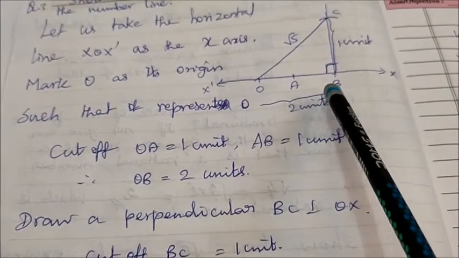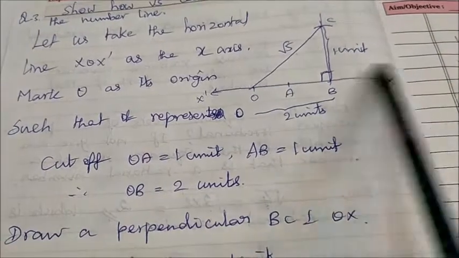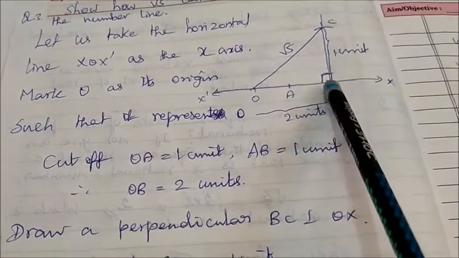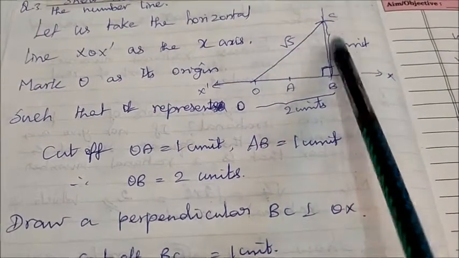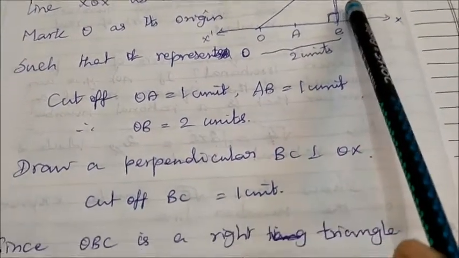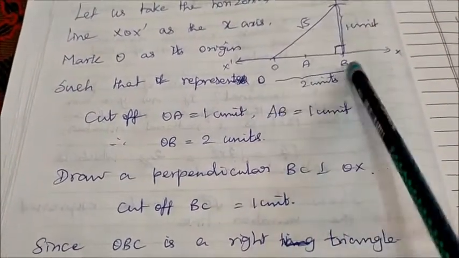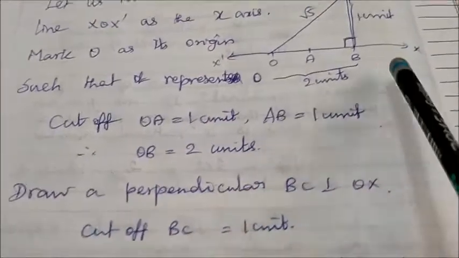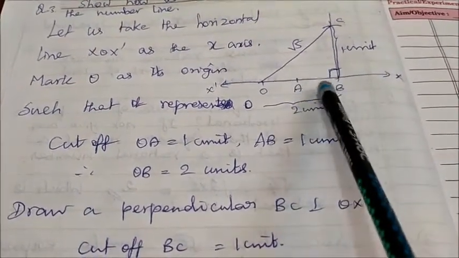And then you draw a perpendicular line BC to OX. Perpendicular line, that is 90 degrees. So cut off 1 unit from B. So BC equal to 1 unit. And then since OBC is a right angle triangle. Why? It is a right angle, that is perpendicular, no? That is 90 degrees.